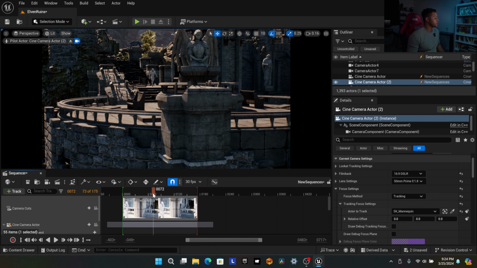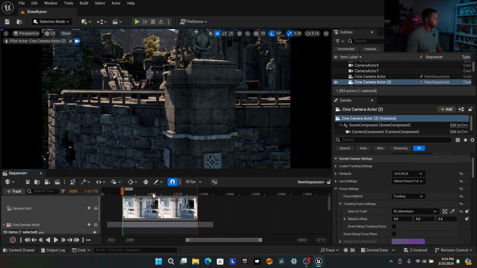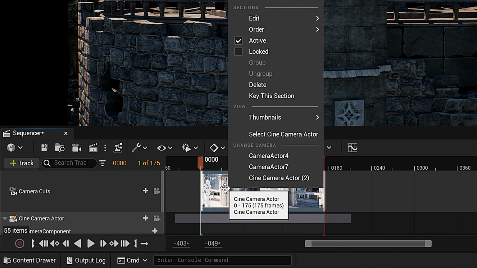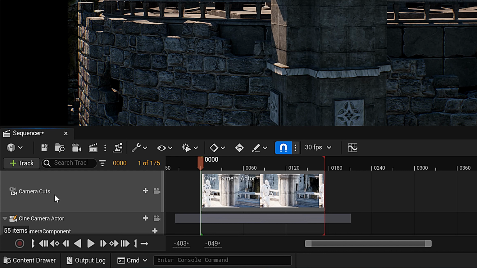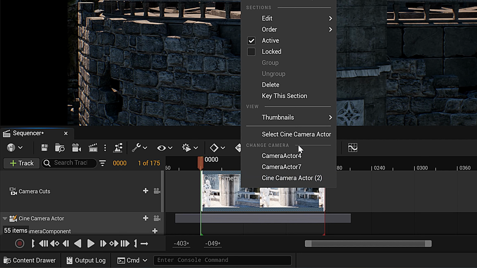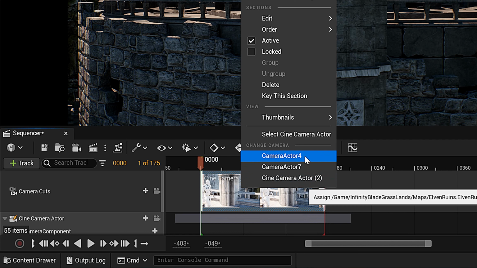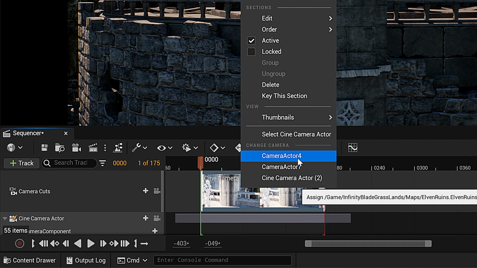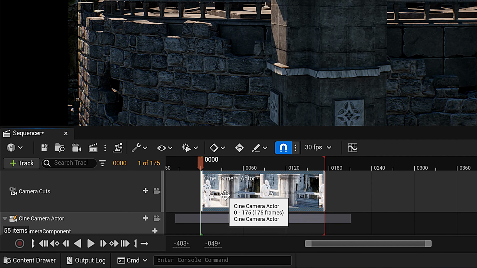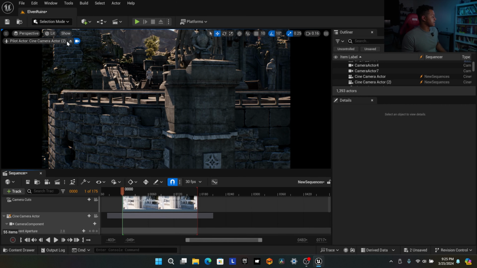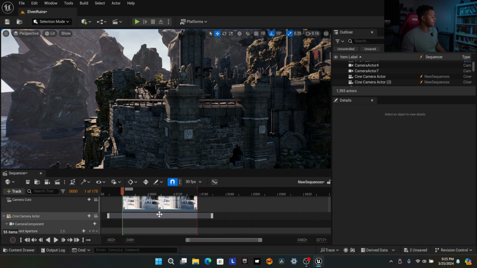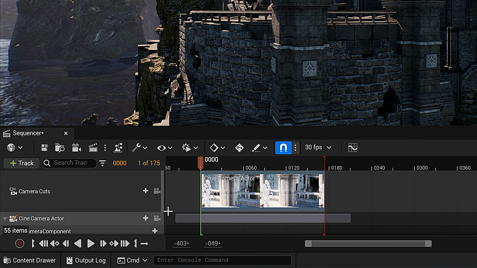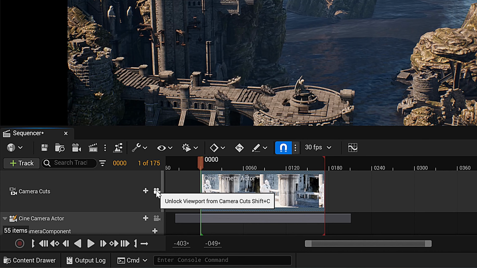Start from the beginning. Again, you can get to the beginning of your sequence by hitting the up arrow key on your keyboard. And then if you go up to the camera cuts track, the very top track of your sequencer, right click on that, you can change your cameras here. It is a little confusing because on this level, there were already two cameras that came with the level. We're going to ignore those. We only want to use our cameras. So for this first part here, let's eject from our second camera to stop piloting it. And then on the camera cuts track, let's hit the camera icon here to lock this view.